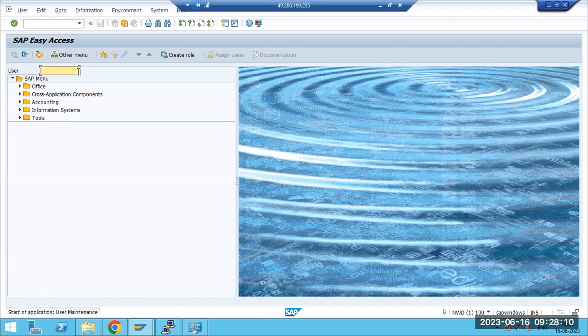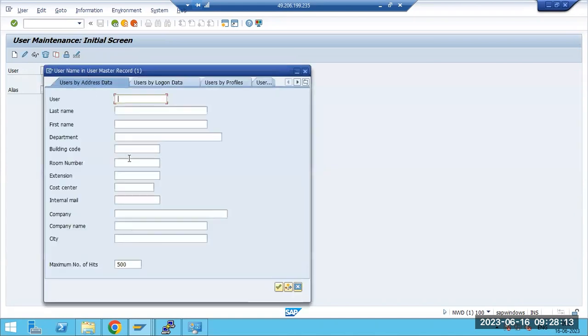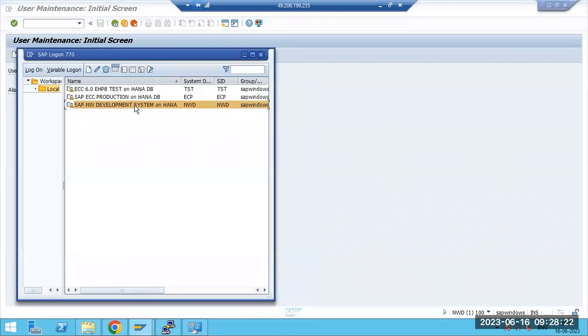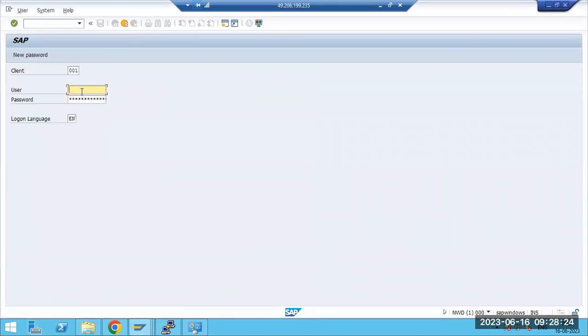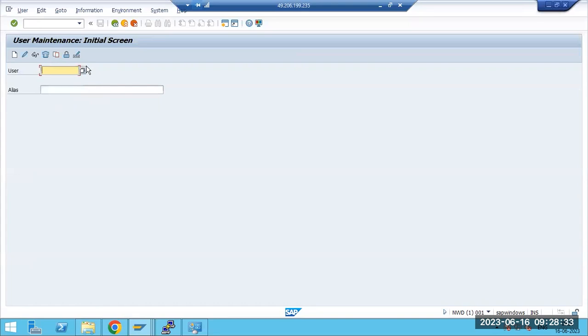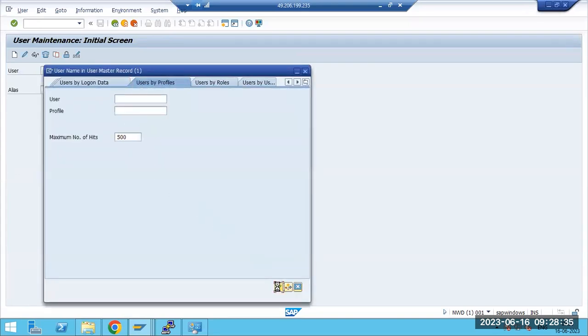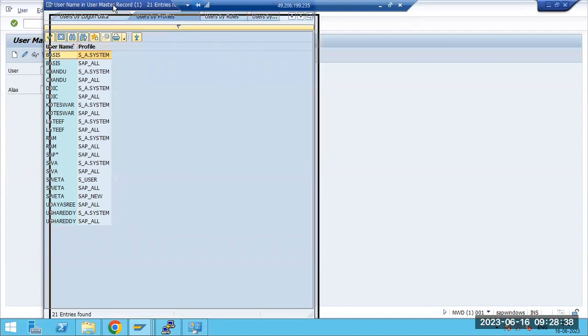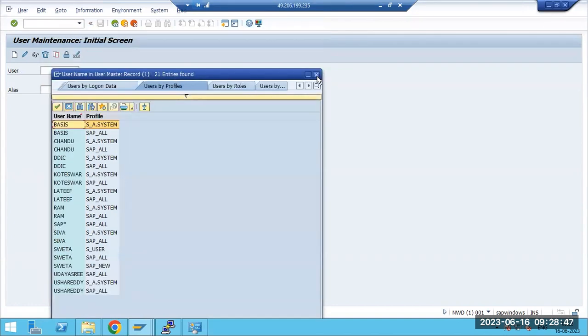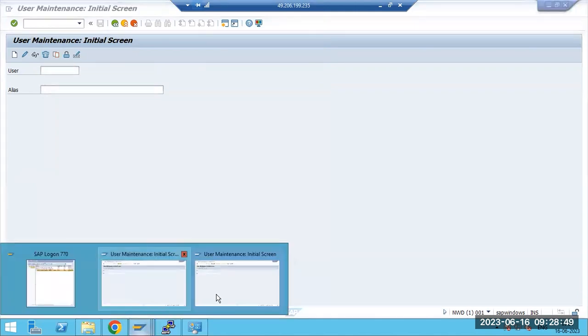If you see, no users exist in this client, but I want the 001 client users. I want to copy the data from the 001 client to my 100 client, the newly created client. How many users are there now? If you go to SU01, we have a total of 21 users, with different profiles. I want to copy these same users to my 100 client as well.